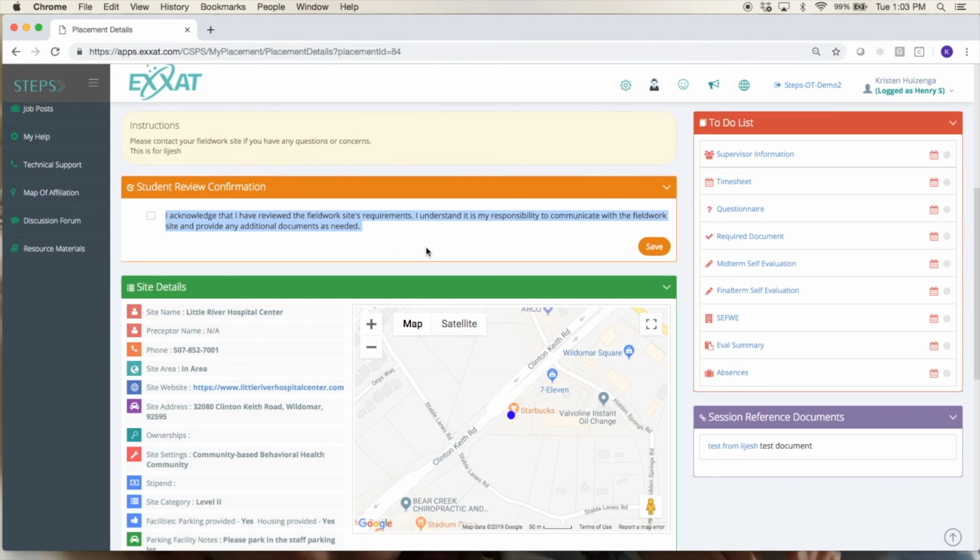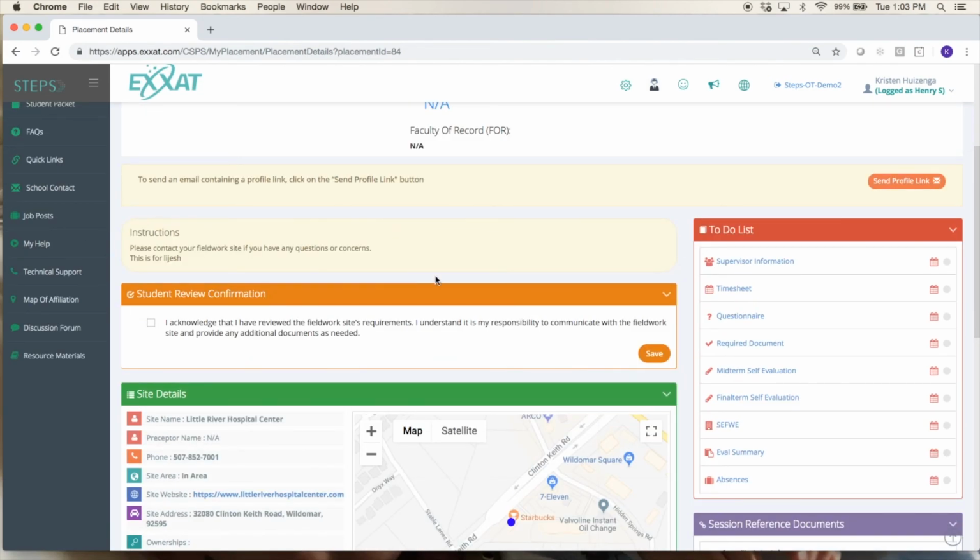Throughout the rotation, you may also have things that you need to complete on your to-do list. So be sure to be looking at that so you'll complete all of these activities. Sometimes there will be an I here. That just means there's instructions that you need to read. If you hover over them, it'll show the instructions. And here we have a calendar showing the due dates of all of these items.